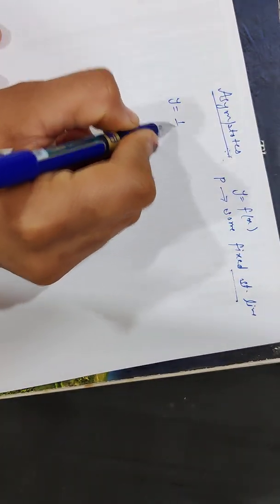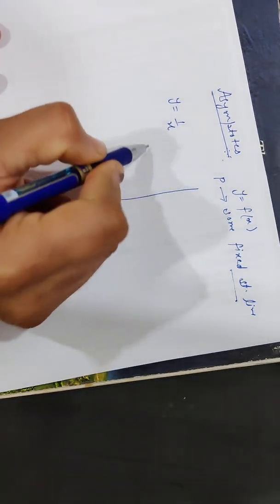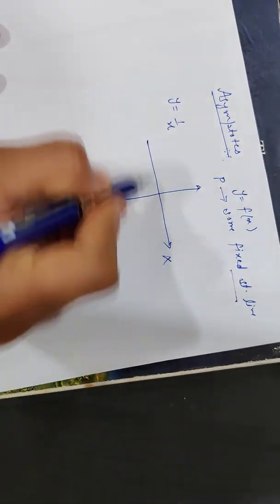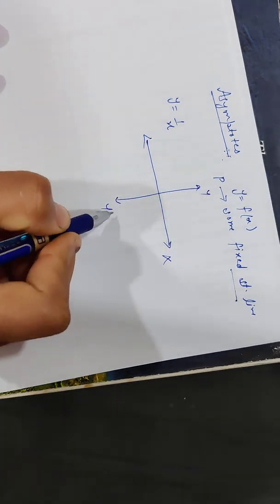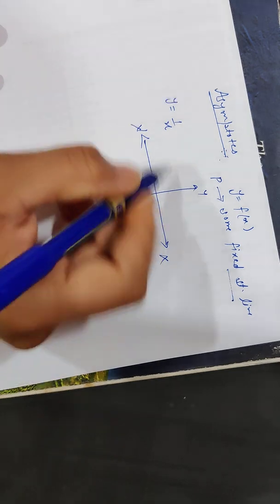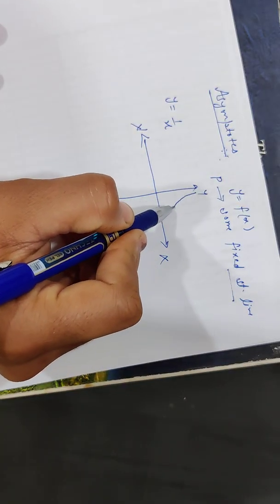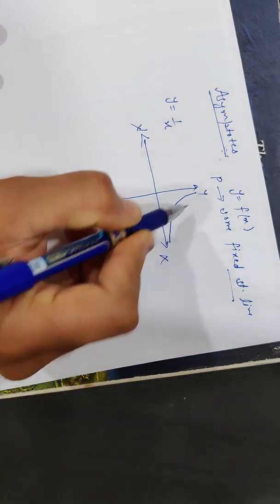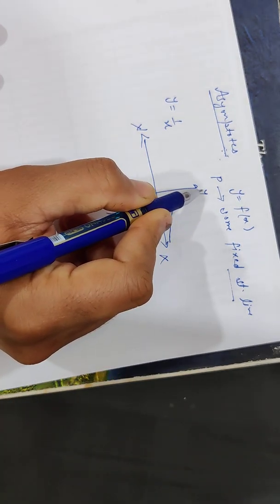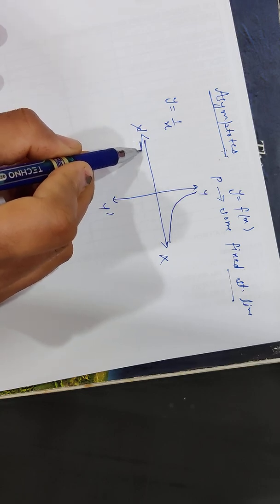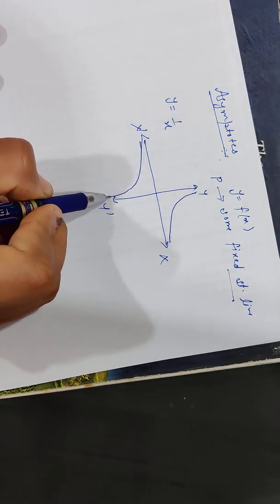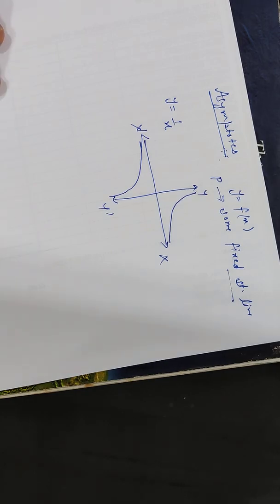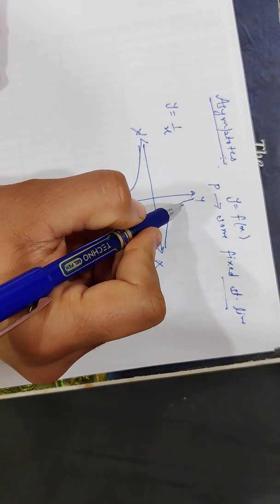Okay. Now I am giving you a particular example. Let us take the graph of the function y equals 1 by x. Let us draw the graph. This is the x-axis and this is the y-axis. The graph of the curve y equals 1 by x is like this. This curve goes towards the x-axis here, and this is going towards the y-axis. Similarly, on the negative side of both axes, this is the graph of the curve y equals 1 by x. Let us take a point P.